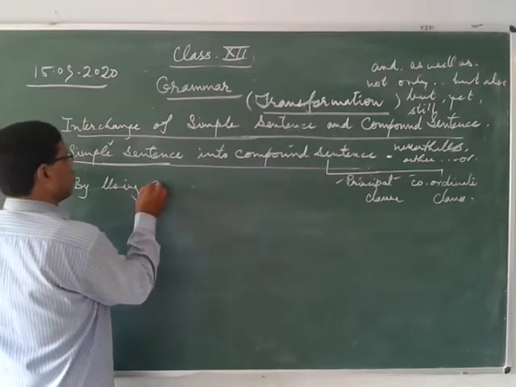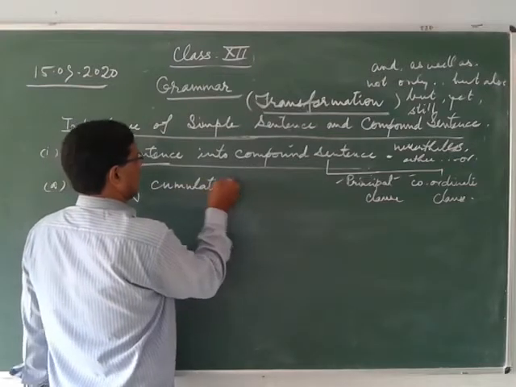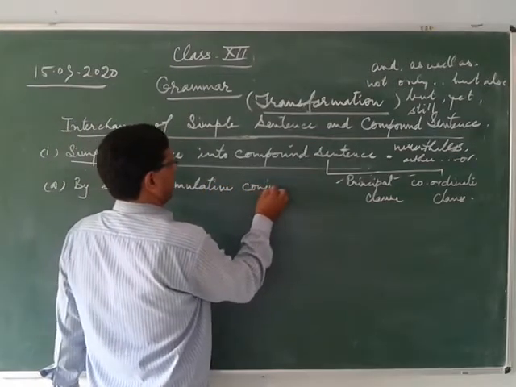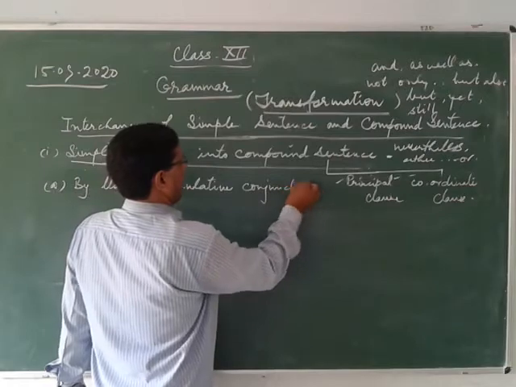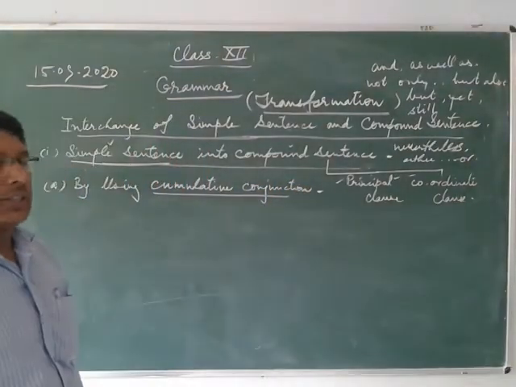So first, by using cumulative conjunction. What is cumulative conjunction?